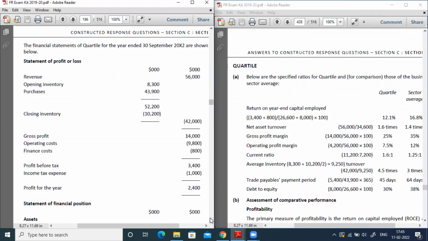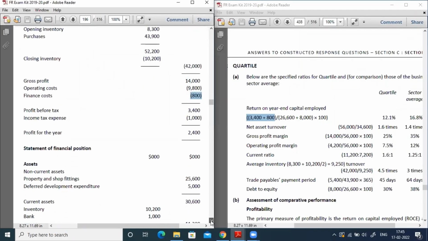Here profit before tax is given, 3,400, and if I add the interest element, that is finance cost, I will get profit before interest and tax. So 3,400 plus 800 divided by capital employed. If you can recollect, capital employed is nothing but we should add both equity source of finance and debt source of finance. Now, in order to know the equity and debt, we need to refer to the statement of financial position.